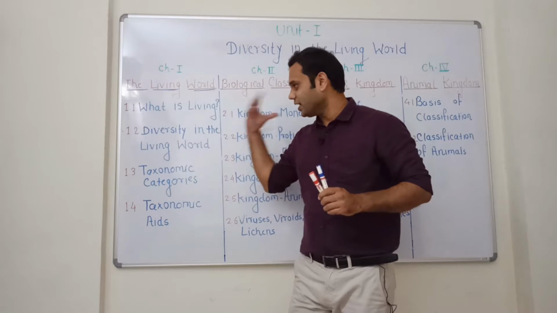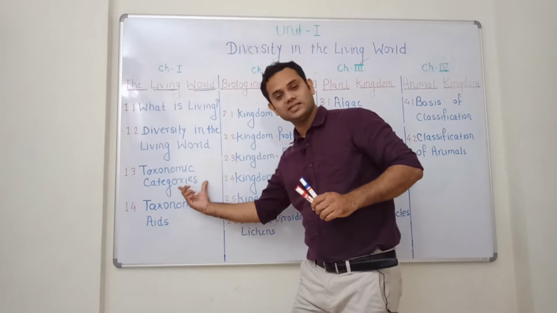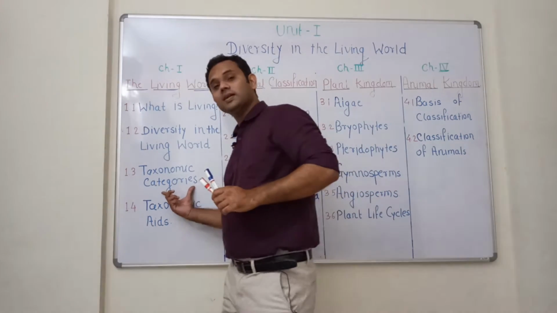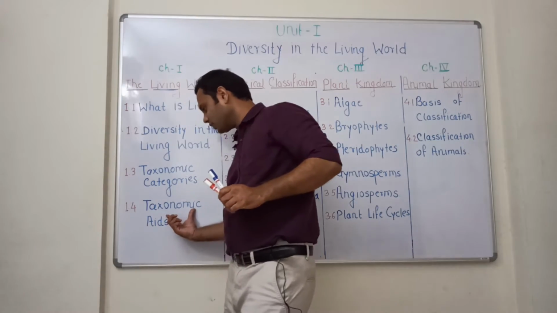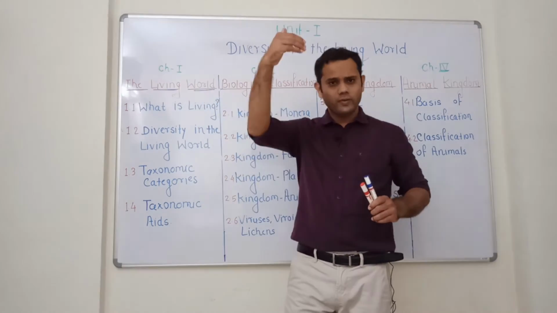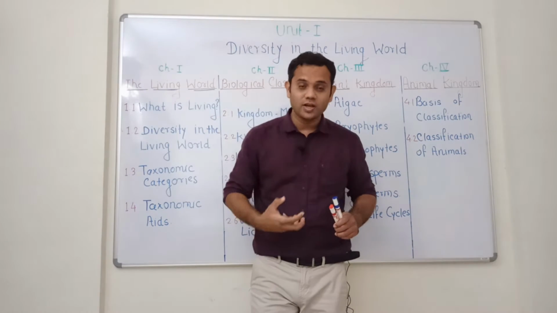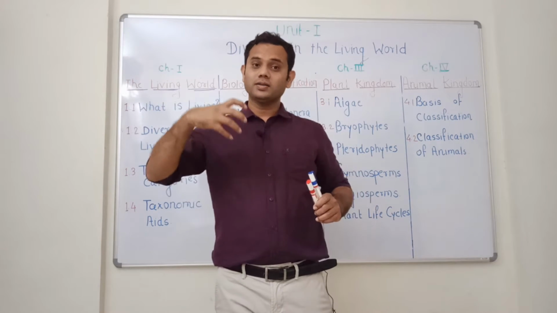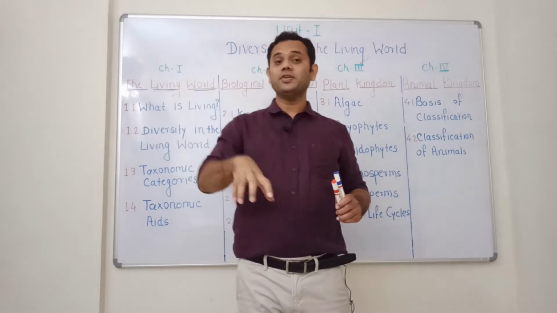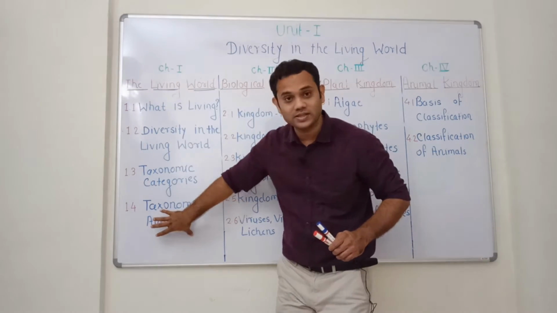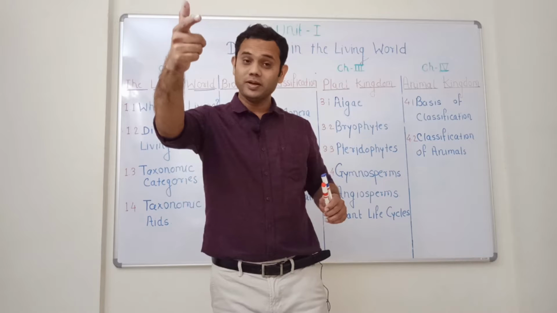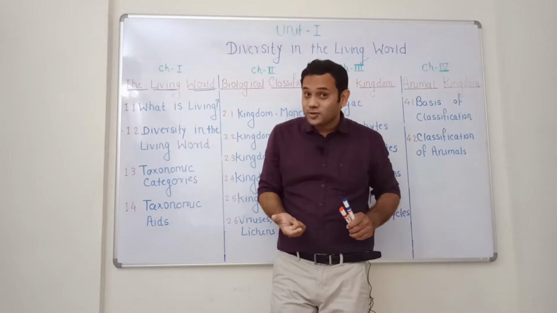So you can find here that all these things will be studied in this topic number 3rd, and this 1.4 taxonomic aids. So we have to study the taxonomy, but what are the different tools or aids, or you can say the means by which we can study the taxonomy? These are called taxonomic aids. That will be a very interesting part. Which are the taxonomic aids?